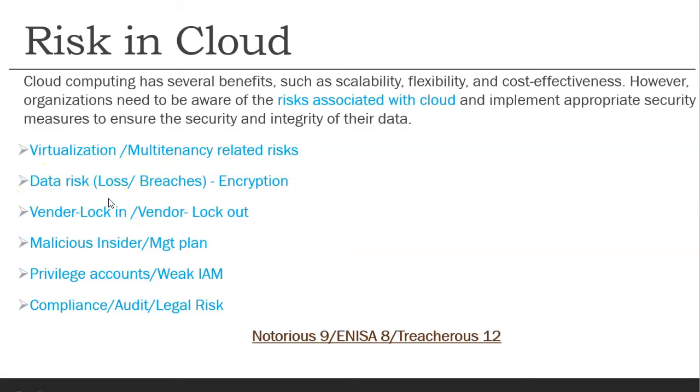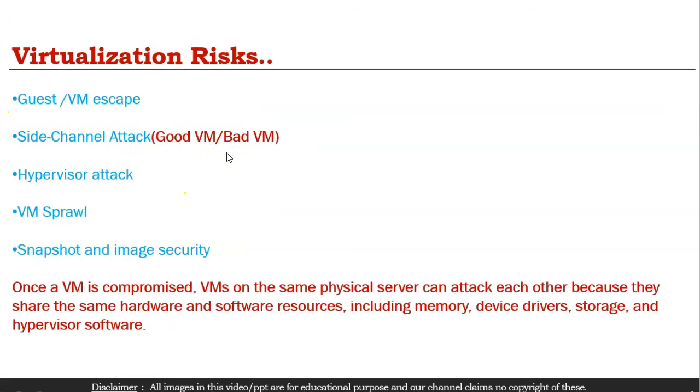Second is data related risk, vendor lock-in or organization policies related risk, malicious insider management plan, weak IAM systems, and compliance audit related risk. We'll cover the NAUTILUS 9 and NISA 8 also in this video series. So we'll cover the virtualization risk in today's lecture, and there are 5 risks mentioned here. That's very important.